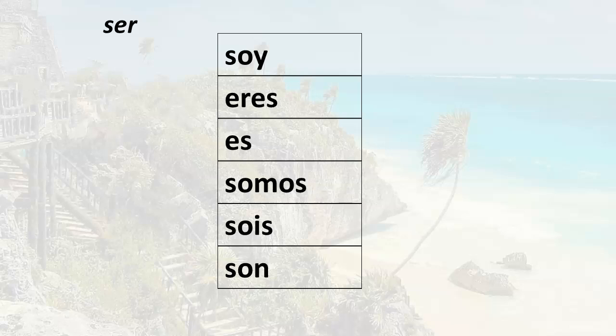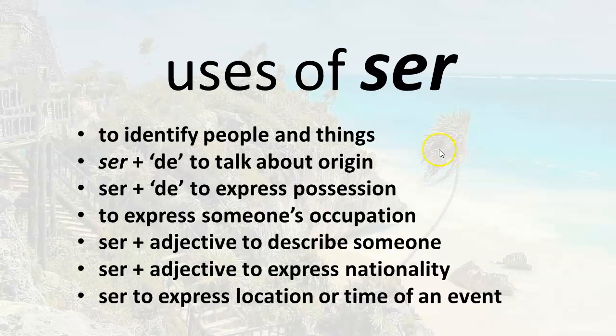In our last few lessons, we've been looking at the different uses of one of the verbs that means to be in Spanish, the verb ser. Here are the forms which you absolutely must memorize. There's really no way around that. We've had a lesson on each one of these bullet points here that describes a different use of the verb ser. In this lesson, we are going to look at this last one here. Ser, to express location or time of an event.